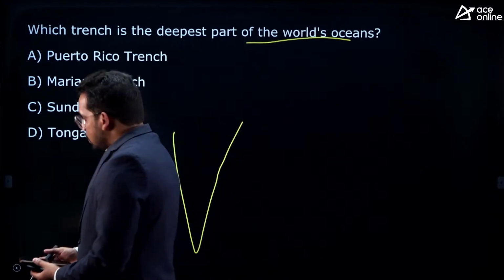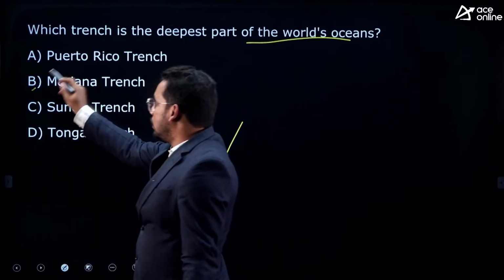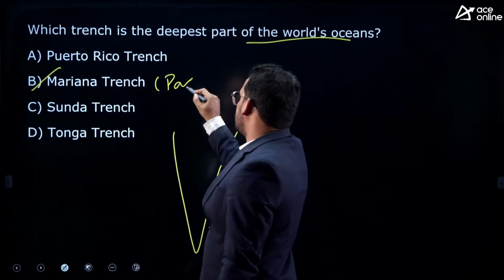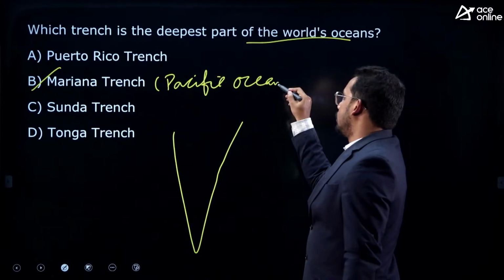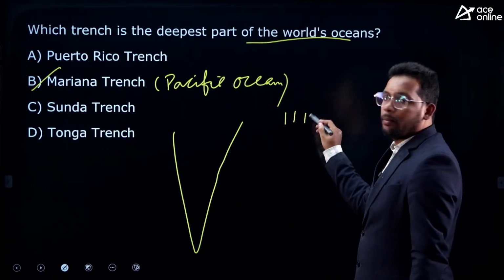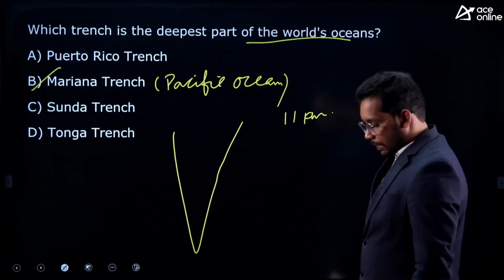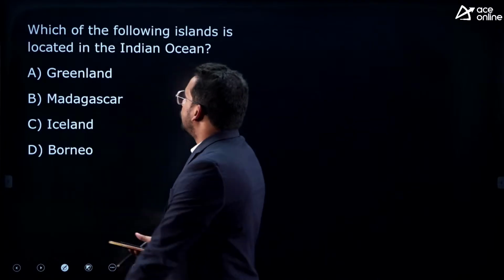That is Mariana Trench in the Pacific Ocean. This is east of Japan, Pacific Ocean. So this is the deepest part in the ocean, around 11 kilometers deep, Mariana Trench. Correct, Venkat has answered. Good.